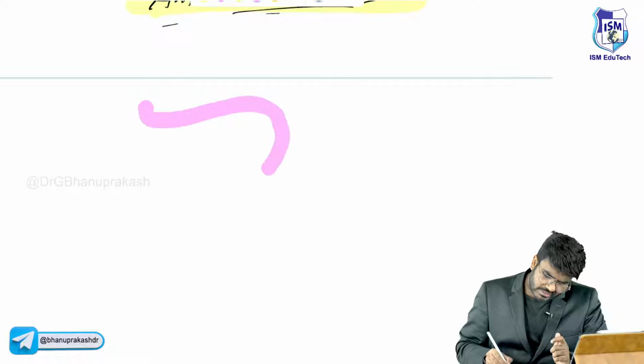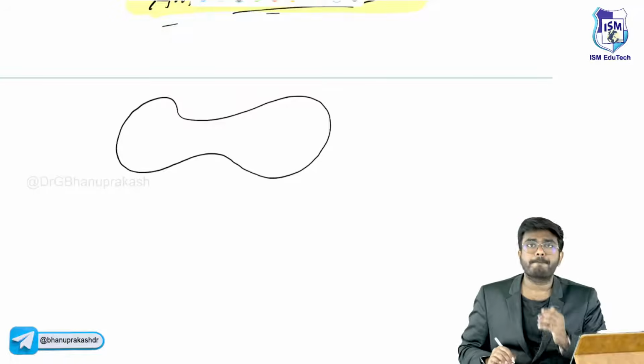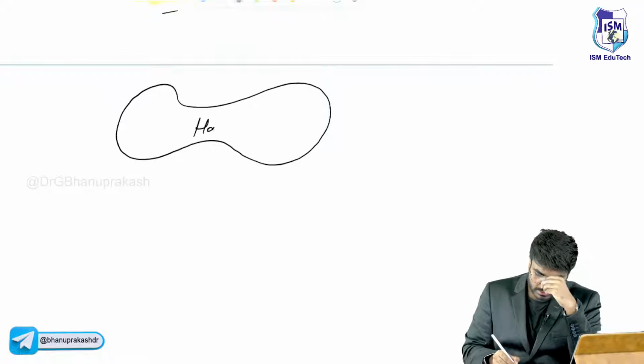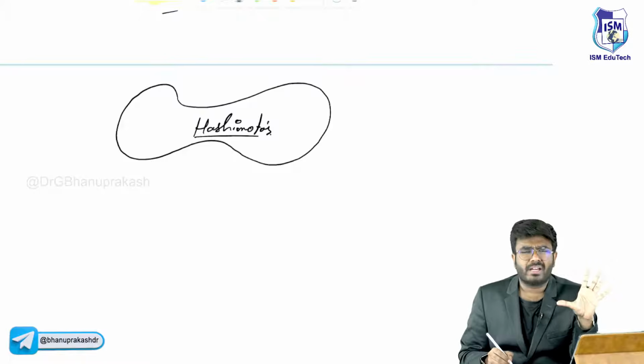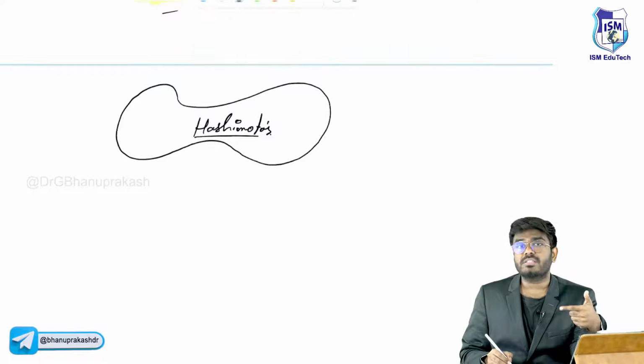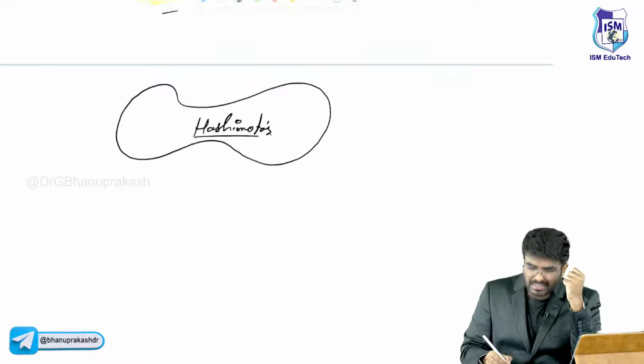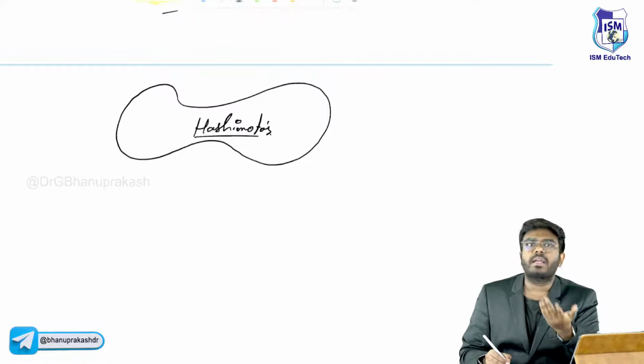Sir, imagine first of all, this is a normal thyroid gland. Look here, this is a normal thyroid gland. Now she is having Hashimoto thyroiditis. Now it is getting inflamed because of these lymphocytic aggregates. So, is the thyroid gland getting damaged or not? Yes, the thyroid gland is getting damaged.